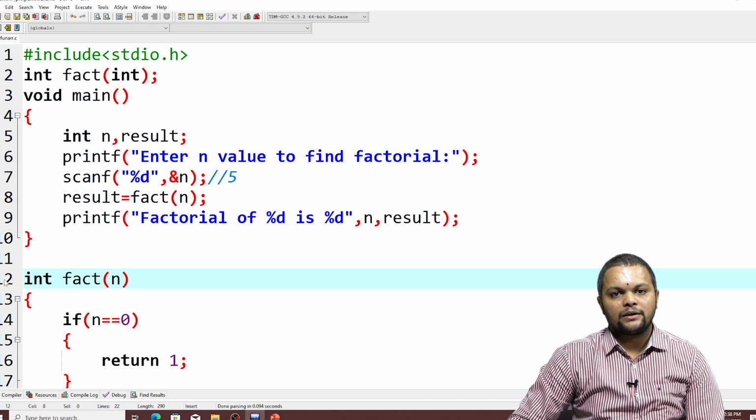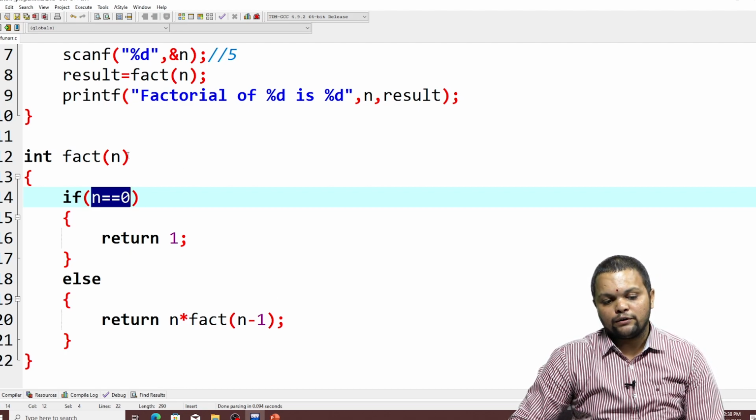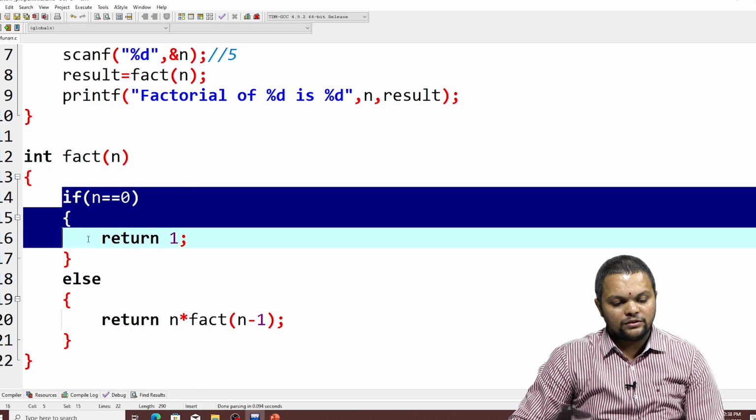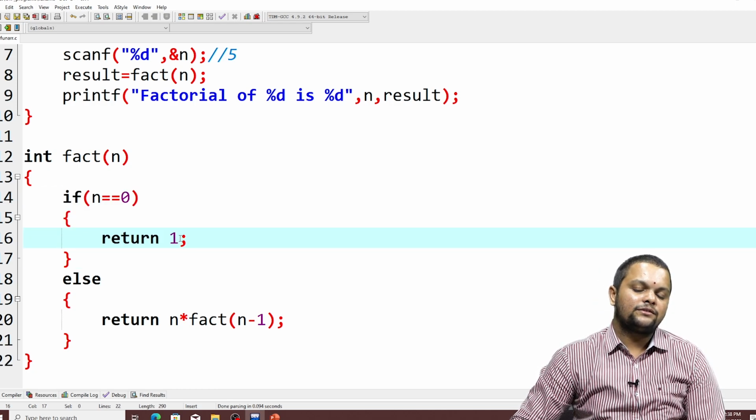It will jump to this particular part. Is 5 equal to 0? No, it will go to the else part. Return 5 into fact of 5 minus 1. Fact of 4, fact of 3, 2, 1, 0. If it is 0, it will come to this block and it will return an answer as 1.